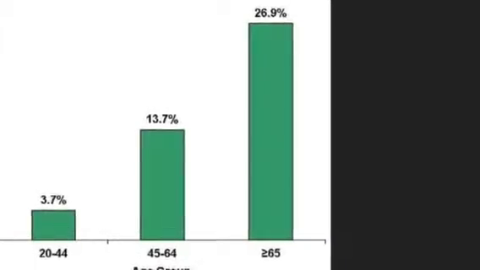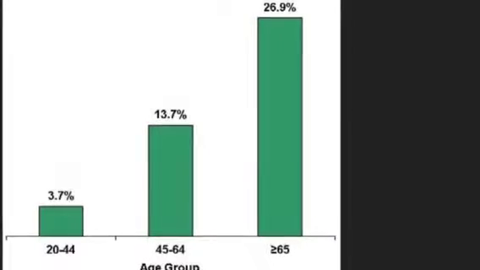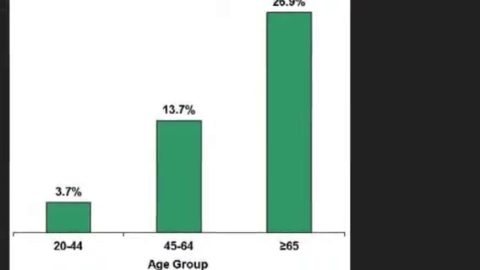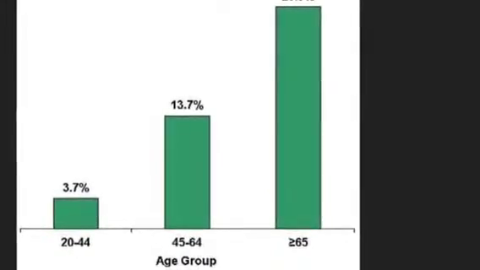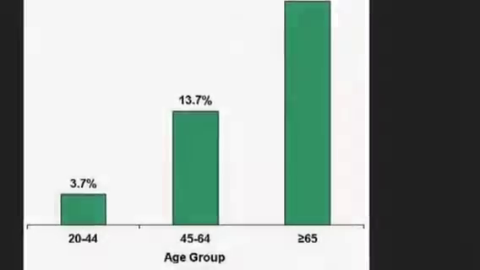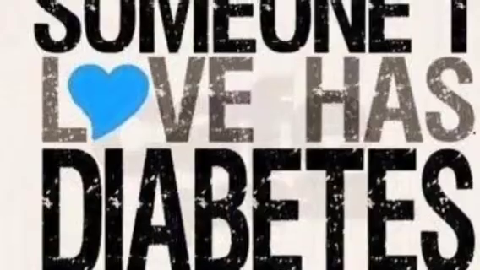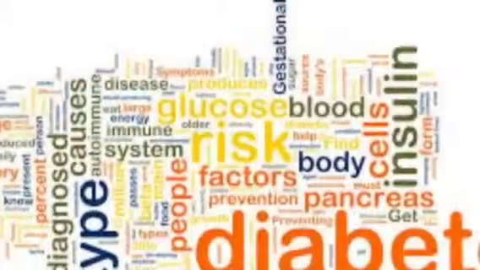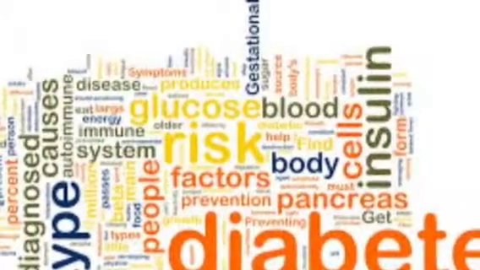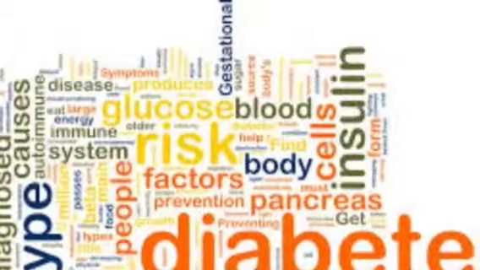Prognosis depends on the type of diabetes and degree of blood sugar control. In type 1, around 15% of people with type 1 diabetes die before age 40. This can be improved, however, with good blood sugar control. In type 2 diabetes, as a result of diabetes, the life expectancy of people in their 40s can decrease between 5 to 10 years. Heart disease is the leading cause of death.